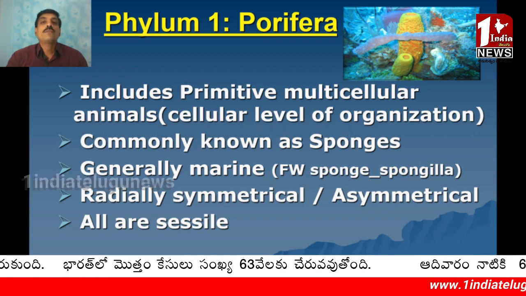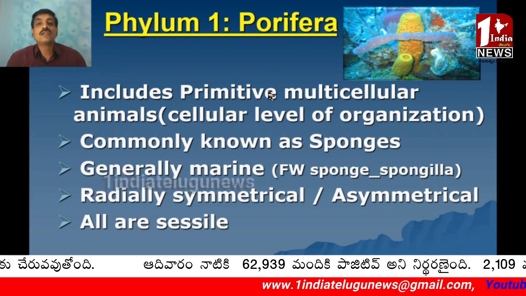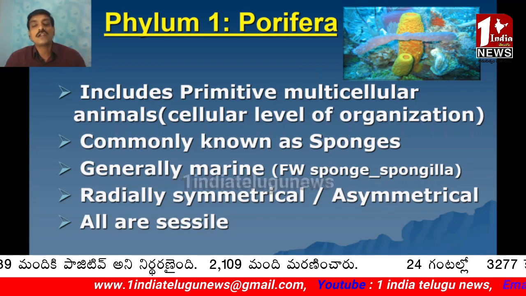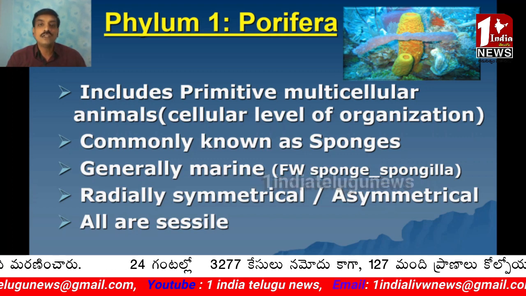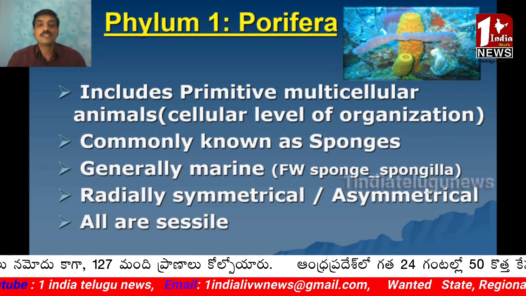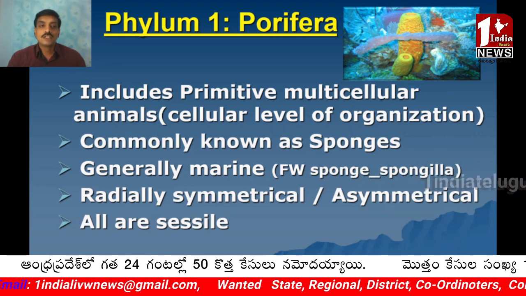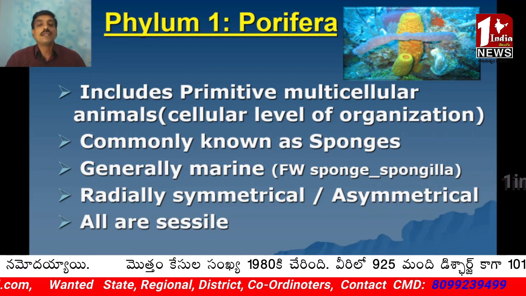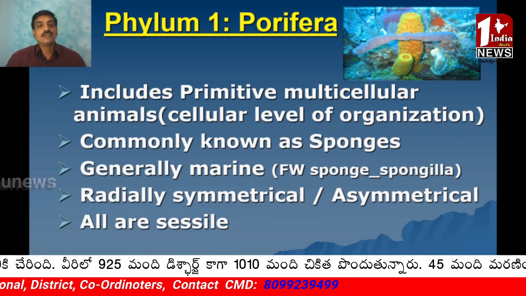Porifera includes all primitive multicellular animals. They are limited to the cellular level of organization only. There is no tissue level of organization in Porifera. They are the multicellular primitive animals, commonly known as sponges. Generally they are marine. Some families like Potamolepidae and Spongilidae live in fresh water.